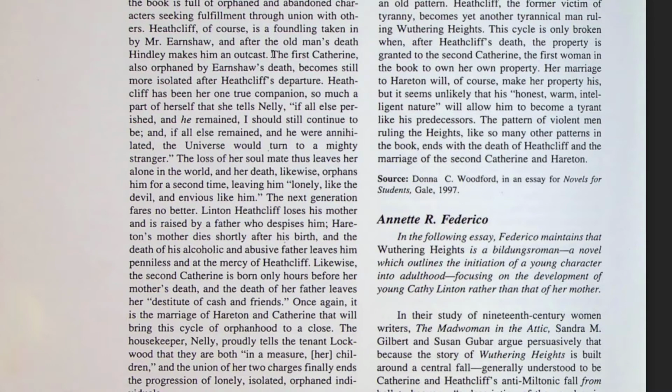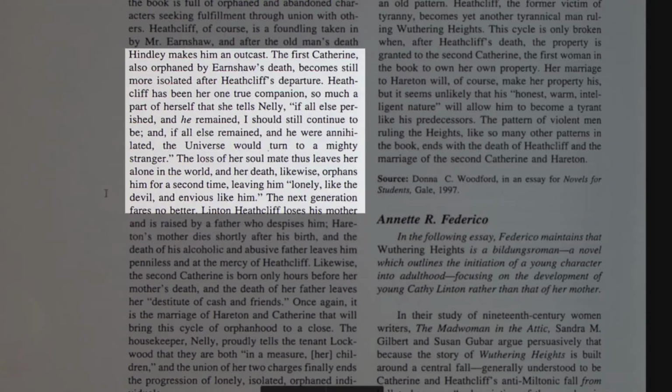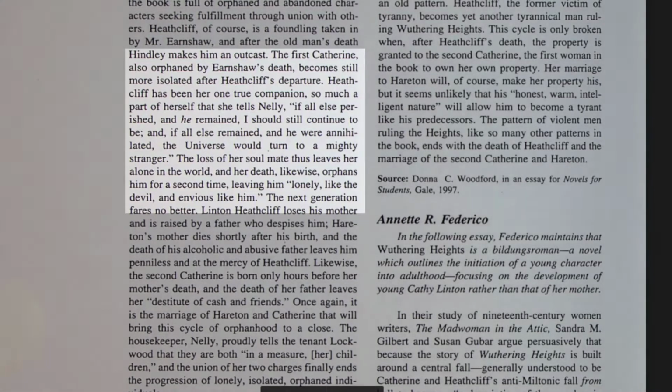For example, the primary focus of this criticism is about patterns in Wuthering Heights, which is not what I'm writing about. But relationships is one of the patterns explored by the expert. And there is some information here about Catherine and Heathcliff being soulmates and the effect that Heathcliff's departure had on Catherine, and I may be able to use some of this.